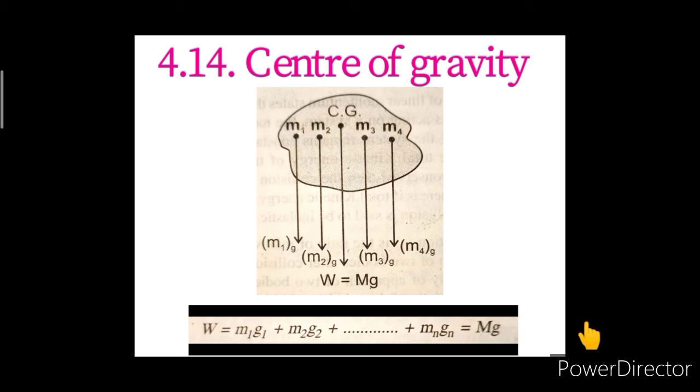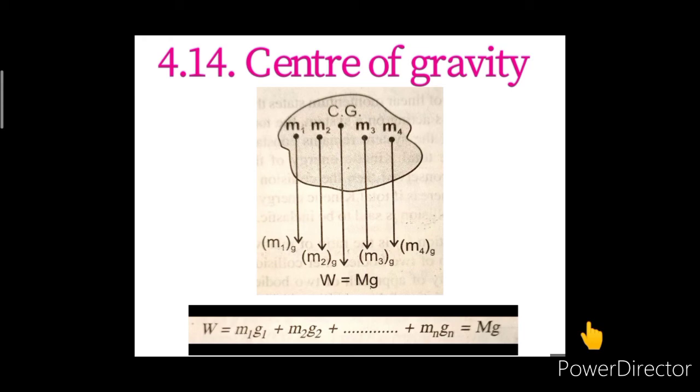And hence, we can say that g is the acceleration due to gravity at a point where a point object with mass capital M will produce the same gravitational force as experienced by this extended object.